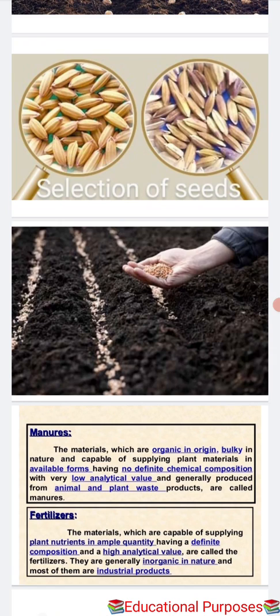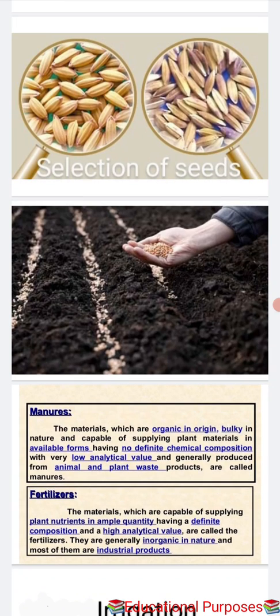First, fertilizer is a man-made inorganic substance, and manure is a natural substance obtained by the decomposition of cattle dung and plant residues, for example by vermicomposting. Fertilizer is prepared in factories, and manure can be prepared in the fields also. Fertilizer does not provide any humus to the soil, and manure provides a lot of humus. Fertilizer is very rich in plant nutrients like nitrogen, phosphorus and potassium. Manure is relatively less rich in plant nutrients.